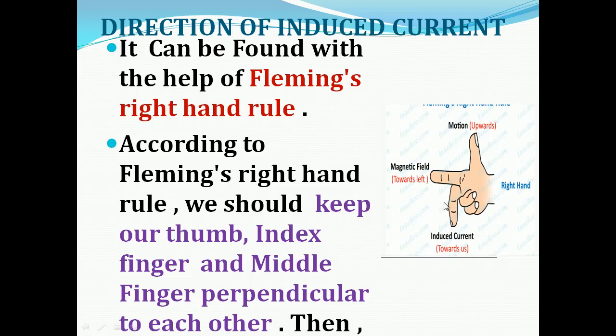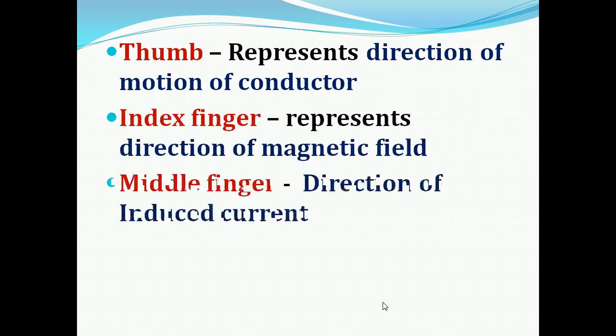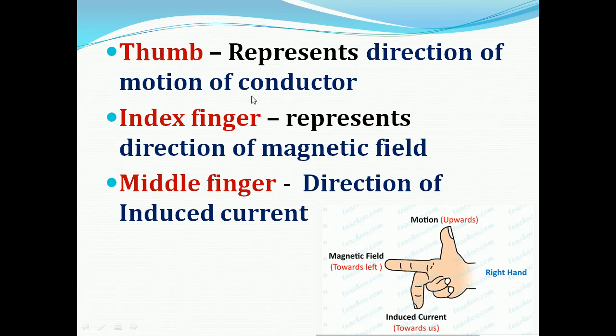Then the thumb represents the direction of motion of the conductor, the index finger represents the direction of the magnetic field, and the middle finger represents the direction of induced current.